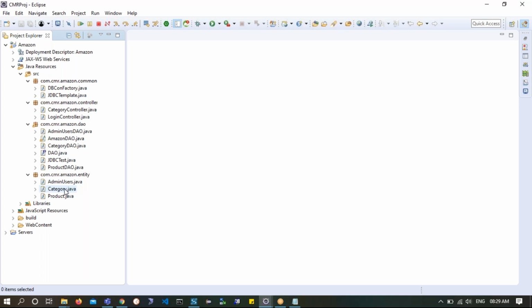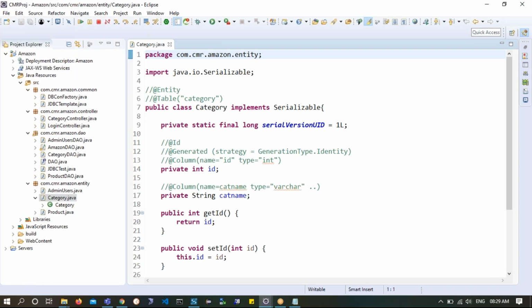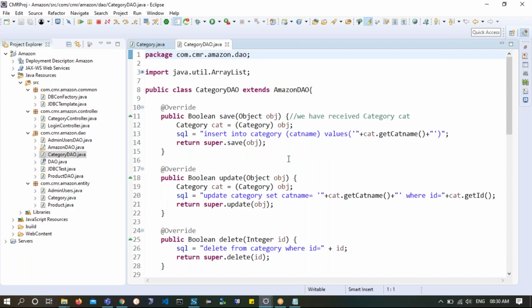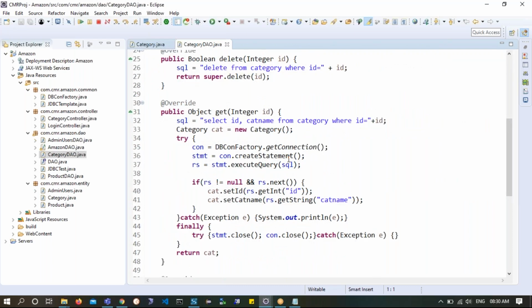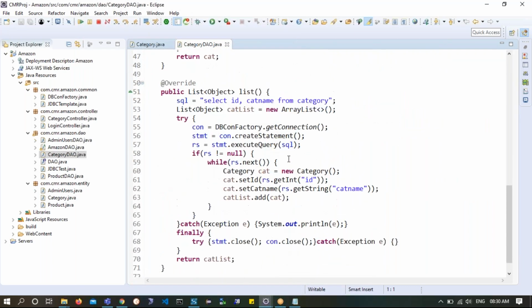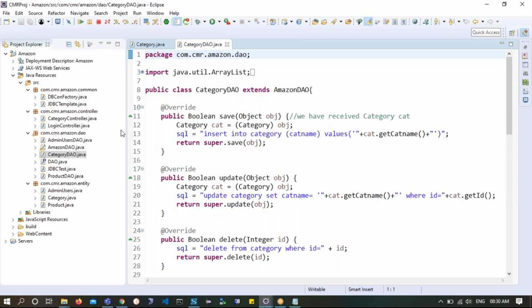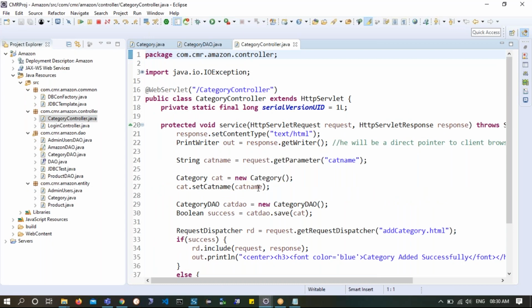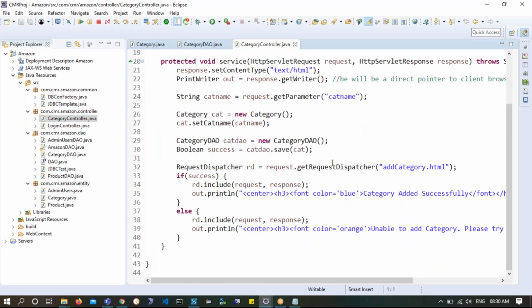First of all, the primary element I need in my project is the entity, and I have an entity written in a proper way. We have category name and ID. Then we have the category DAO, which is equipped with all the methods: insert, update, delete, get and list. All the methods are ready. Then we have the category controller, which has only one service method facilitating adding a category. Let's change this one.